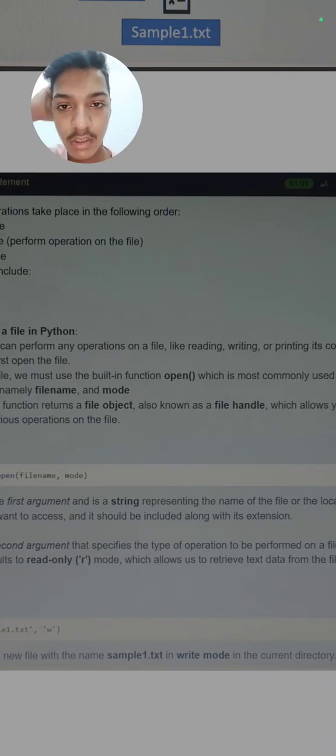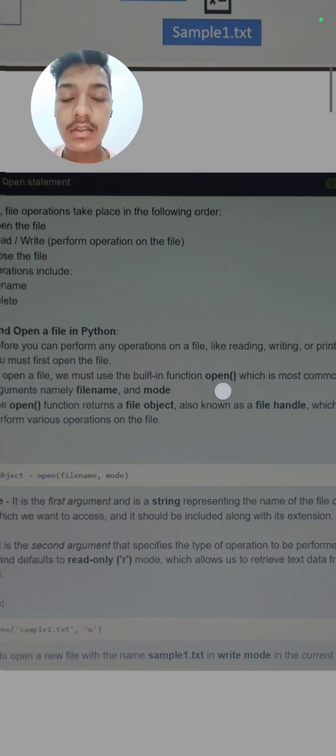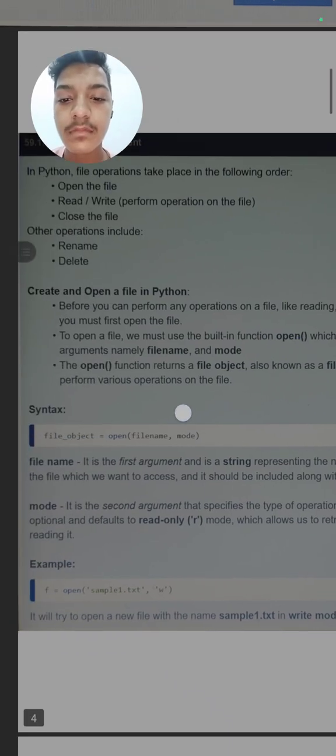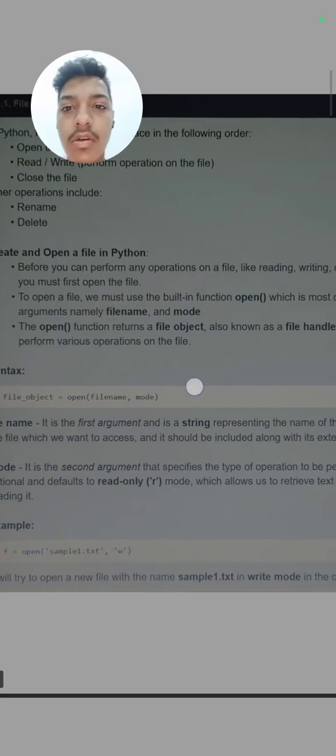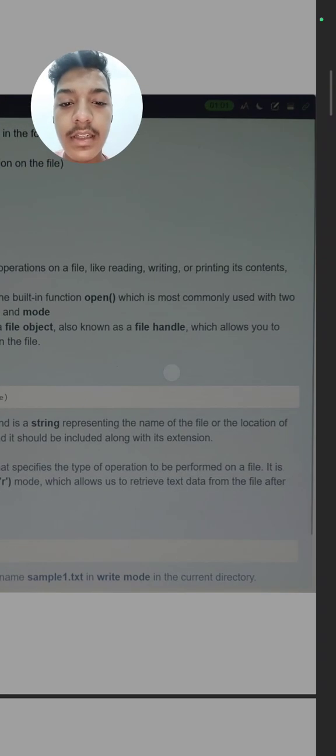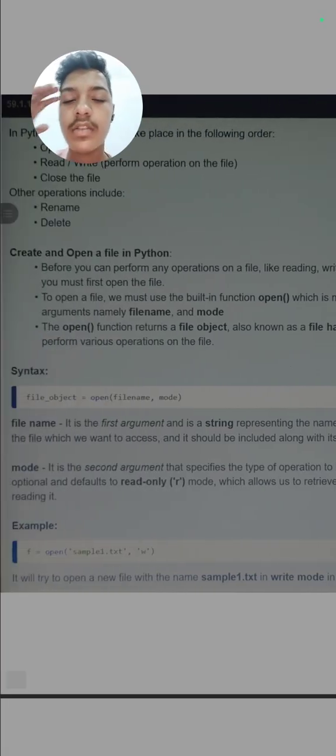So from here you just need to know that the function which we use to open a file is the open function, then the round brackets, and here we use two arguments, file name and the mode, which means which type of file this is. The open function returns a file object, also known as a file handle, which allows you to perform various operations on the file. Means after you open, you can perform various operations on the file.